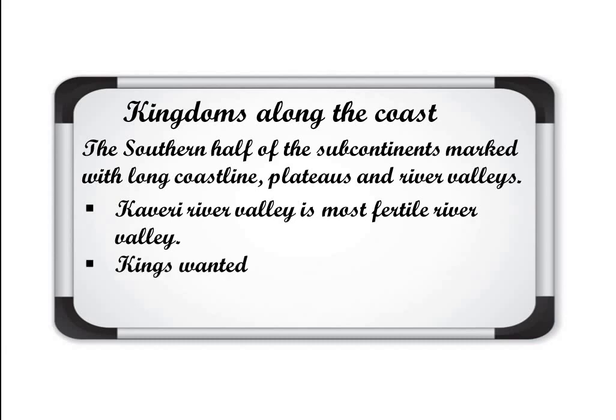The second thing, they had coastline expeditions also, because they wanted to cover the coastal areas so that they could get the benefit from traders as taxes and tributes.